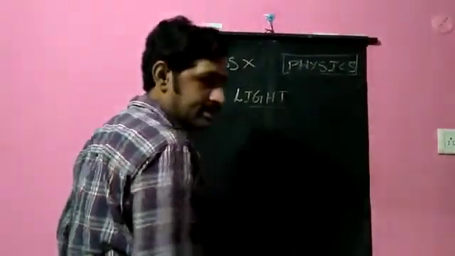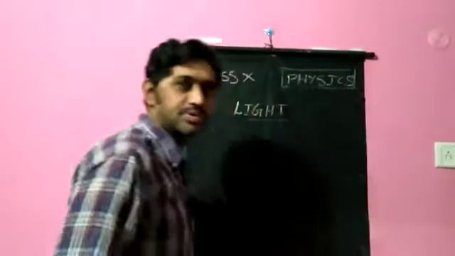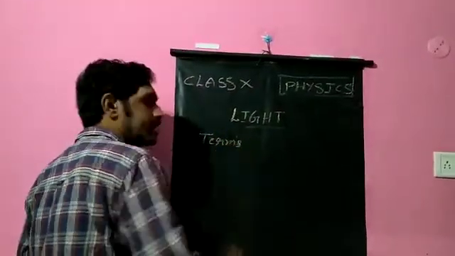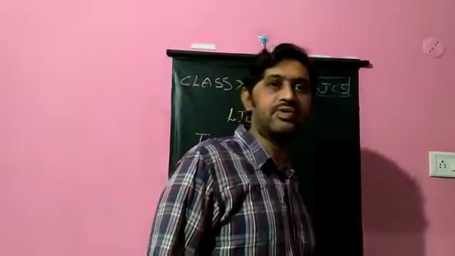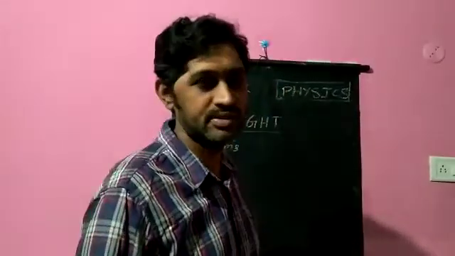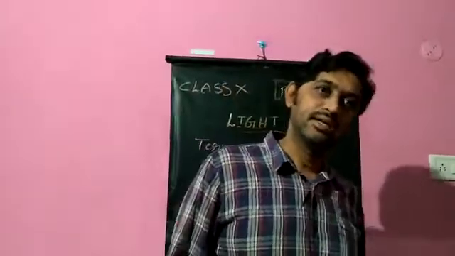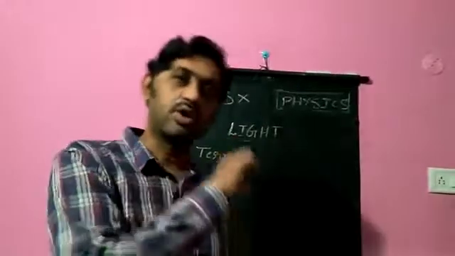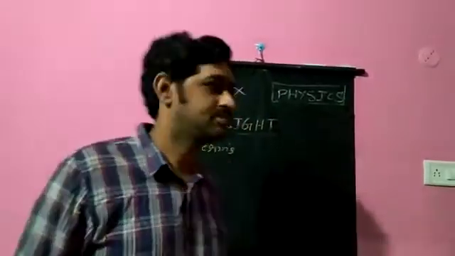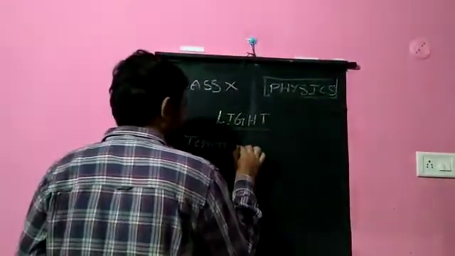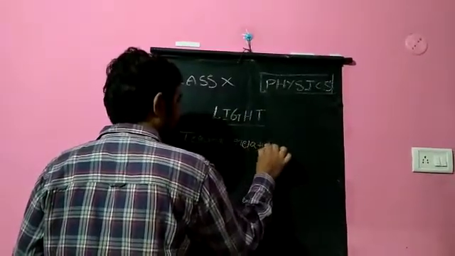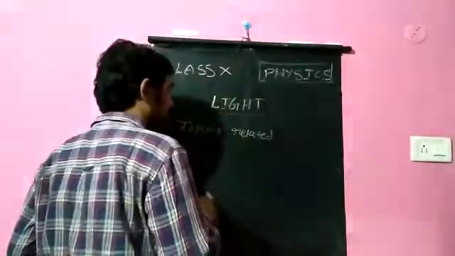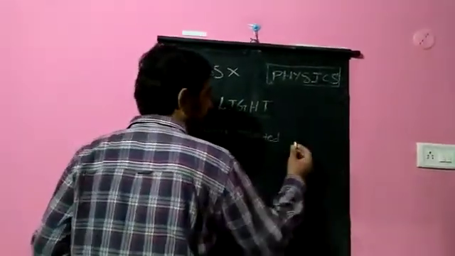About these two mirrors, we need to know a few terms related to mirrors. These are simple definitions which will be the same for both types of mirrors. These definitions are true for both types of mirrors. Concave mirror, same definitions. Convex mirror, also same definitions. So, terms related to mirrors. You need to understand these in order to draw the ray diagrams, or to study the image formation of spherical mirrors. You need to know clearly the terms related to mirrors.